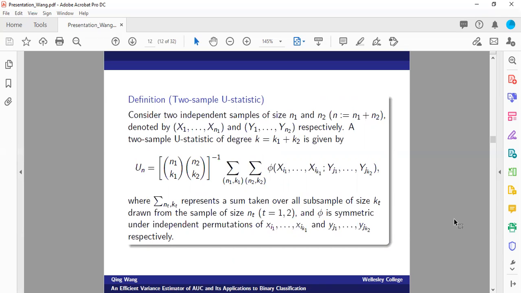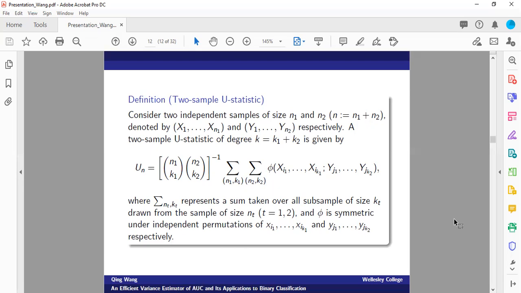Consider two independent samples of different sizes, N1 and N2, where N is the total sample size, N1 plus N2. You can imagine these two independent samples can be a sample of patients with positive labels and a sample of patients with negative labels. We denote these two independent samples using the notation X and Y, respectively.